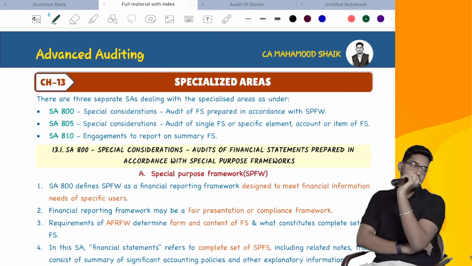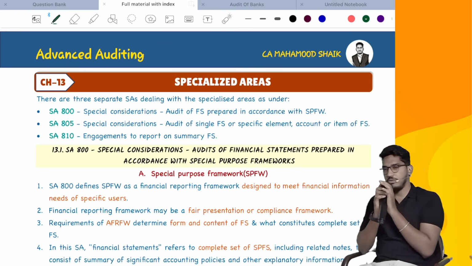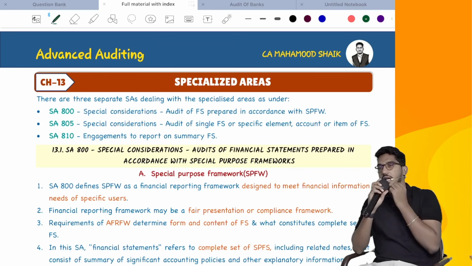So let us try to understand the chapter specialized areas. Let me say, a very easy chapter, guys. Very easy chapter. Hardly a few hours we can complete the chapter. And the thing here is these standards, whatever we are going to discuss in this chapter, have recently undergone some changes. They have recently had some amendments made to the standards. So since it is a most relevant topic, remaining alert is very important here.